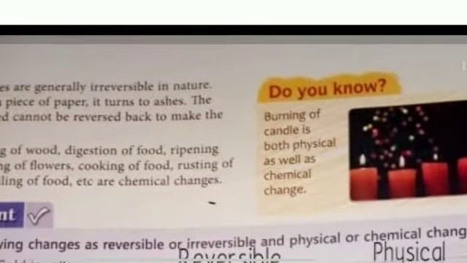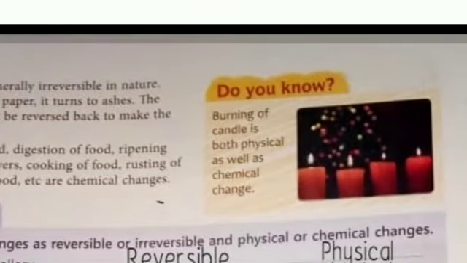Now first, do you know? Burning of a candle is both a physical as well as a chemical change, because here two processes occur. First, the candle melts. Melting of the candle is a physical change, but it also evaporates. So evaporation of the candle is a chemical change. So we can say burning of a candle is both a physical and a chemical change.